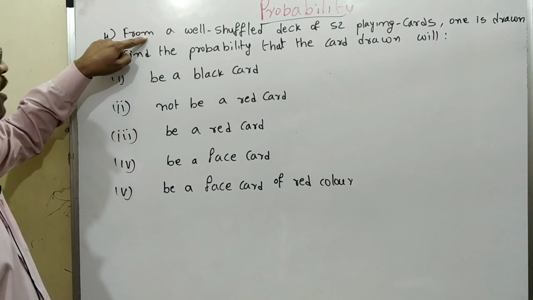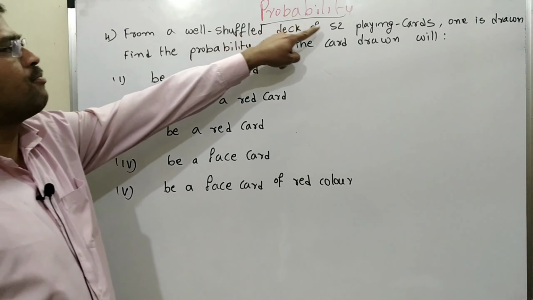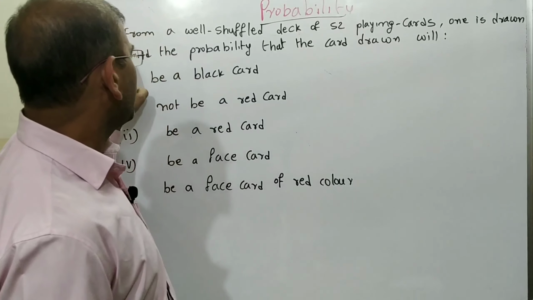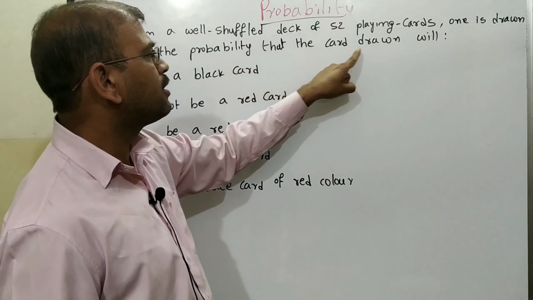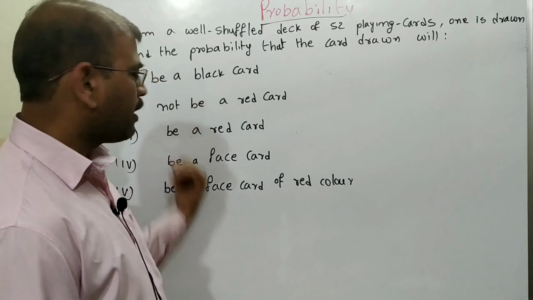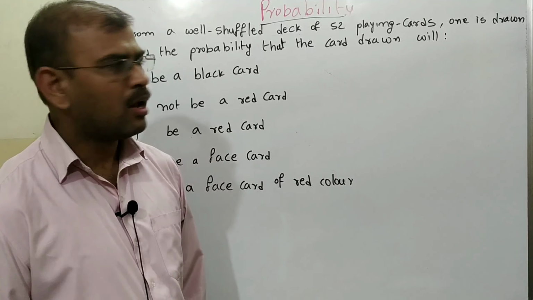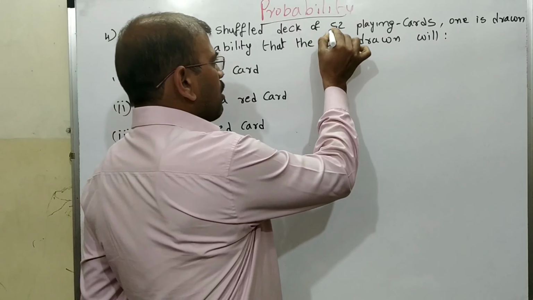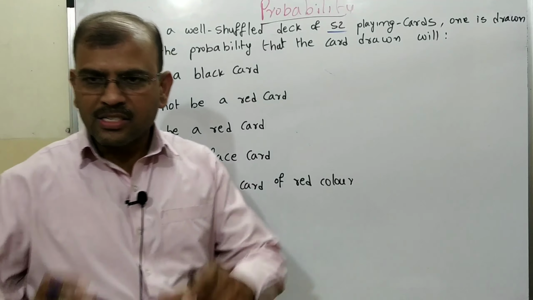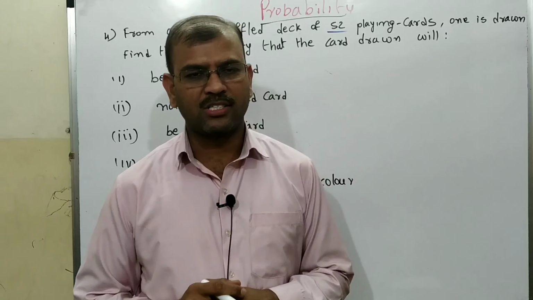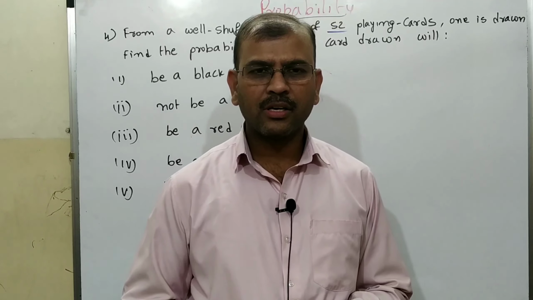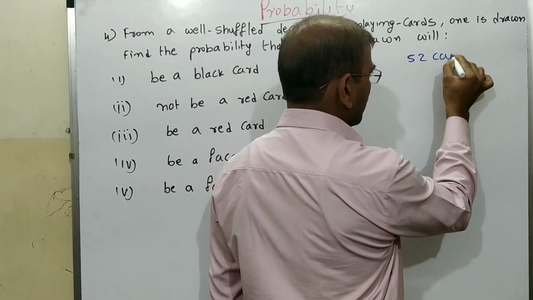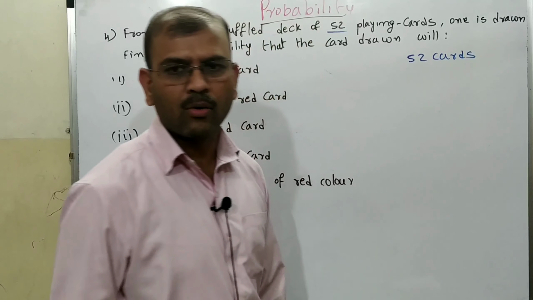Look at the question. From a well shuffled deck of 52 playing cards, one card is drawn. Find the probability that the card drawn will be... They have given various questions. Now, some of you already play cards and know how to play. So how many cards are there in total? 52 cards are there.